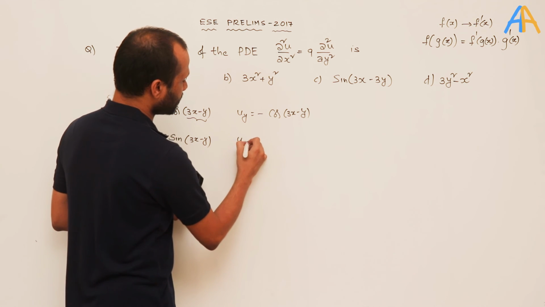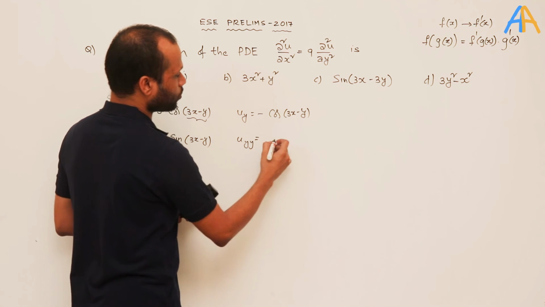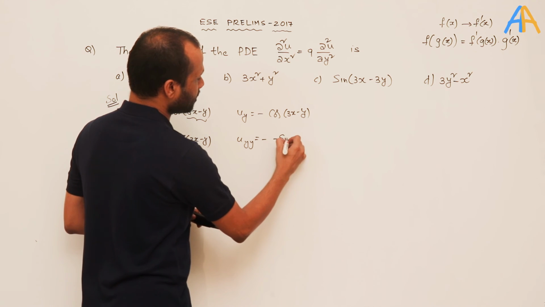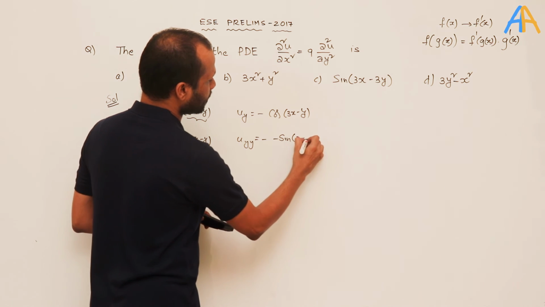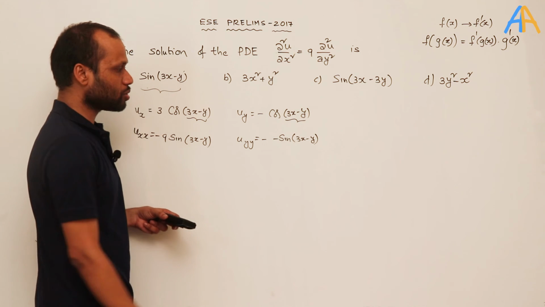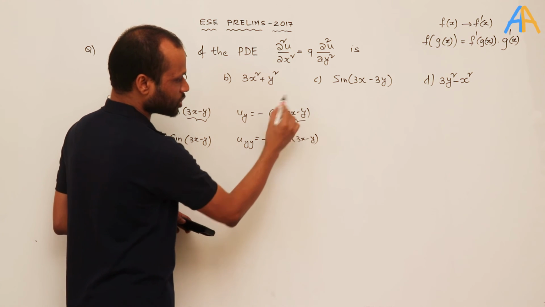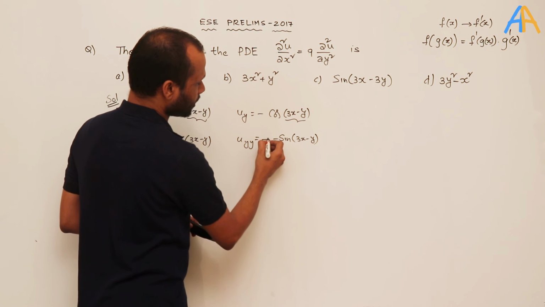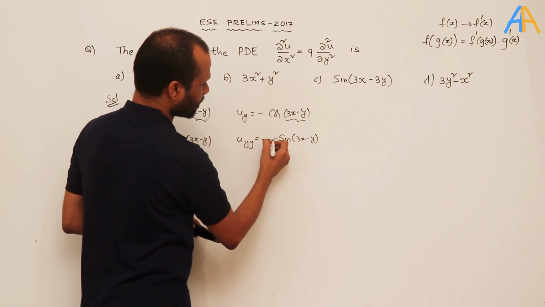What is the second differentiation, partially with respect to y? Minus cos becomes minus sin(3x − y) into again the differentiation of this with respect to y, which is minus 1, so again one more minus.